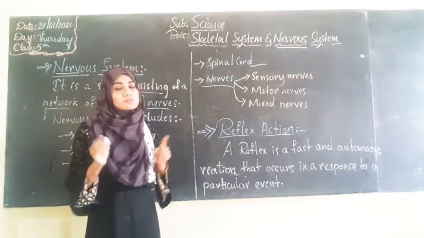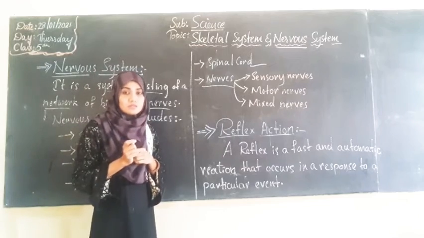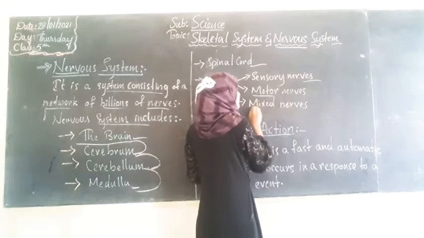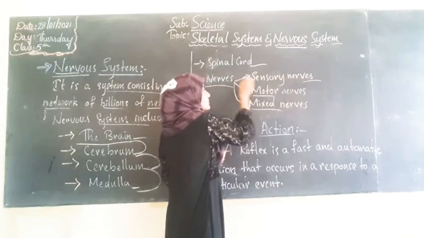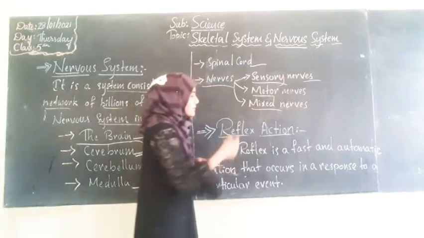The overall nerves of our body have been divided into three categories: sensory nerves, motor nerves and mixed nerves.